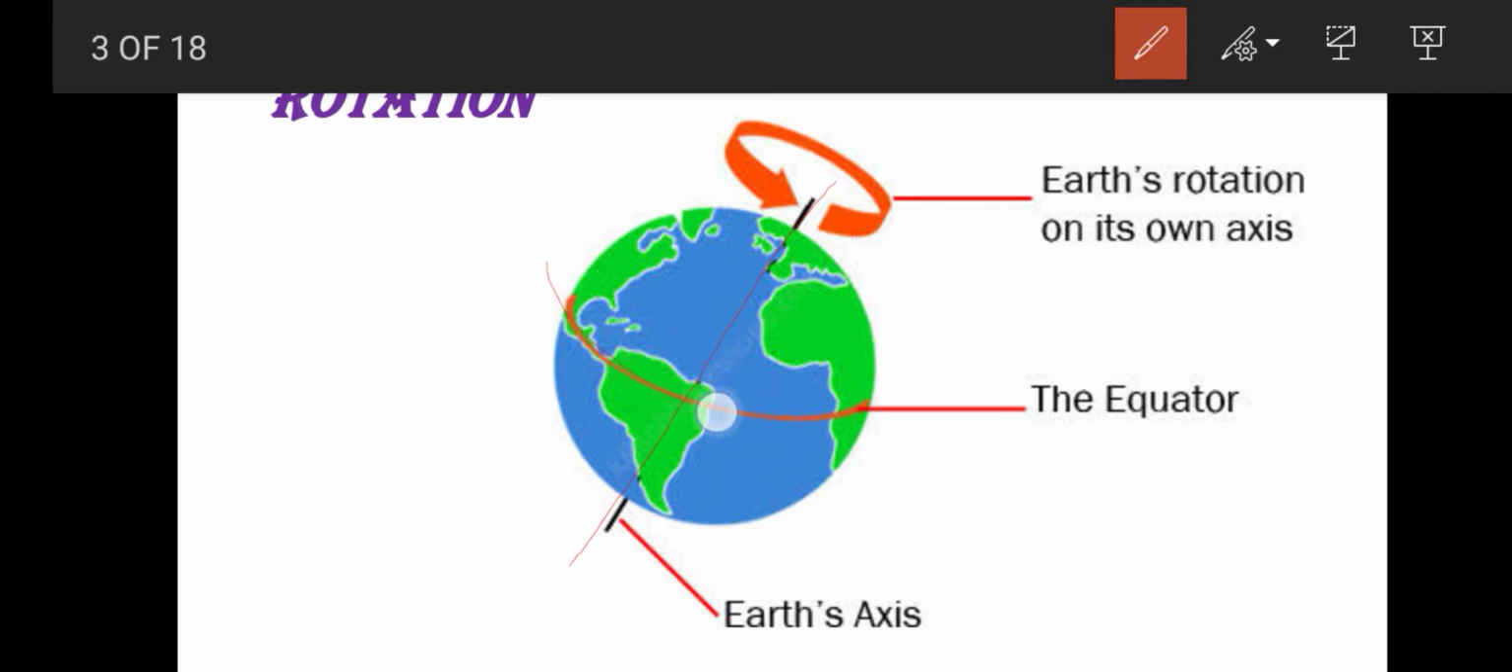Here, this is the axis. And this is the equator. The imaginary line that divides the globe into two equal halves is called the equator. The earth moves on its axis, that is called rotation. That is the definition of rotation.